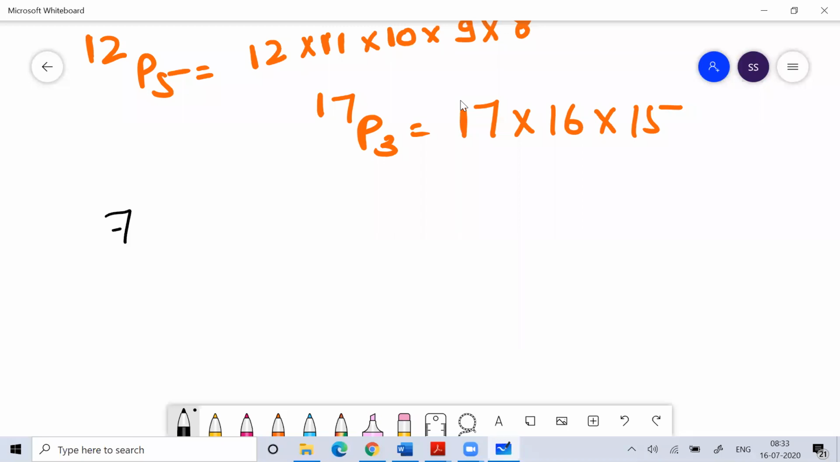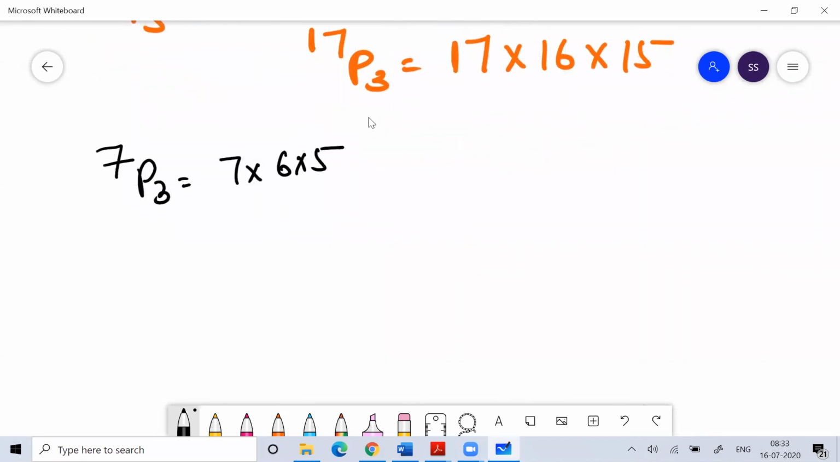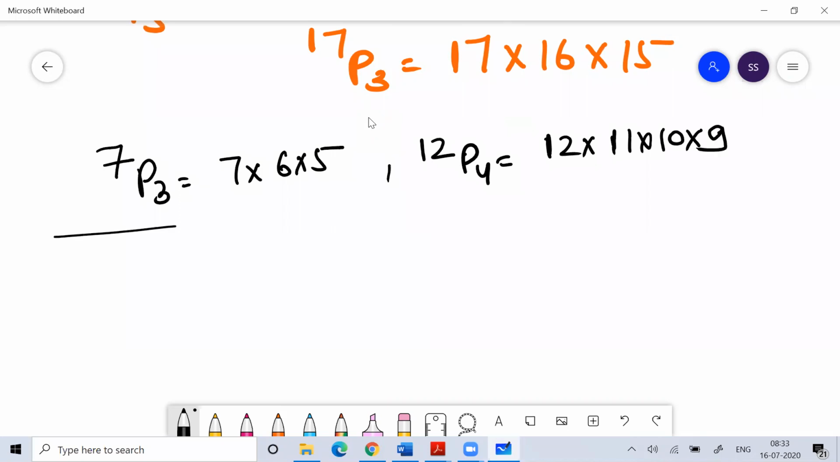Okay. So if I ask you what is 7P3, 7P3 is 7 into 6 into 5. If I ask you what is 12P4, that is 12 into 11 into 10 into 9. So develop an understanding for these concepts.